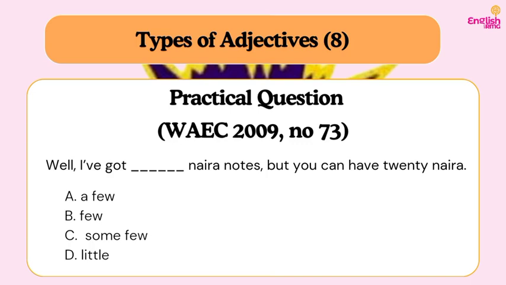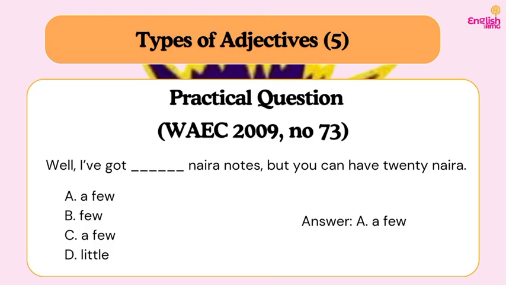Don't get confused. Do you understand? So now, is it enough or not enough? They said you can have. If the person is willing to give out, that means it is still enough. Do you understand? So we are going to look out for the enough count noun quantifier, which is a few. So we cannot say few because the person has enough to give out from. We cannot say little because naira notes are countable. Do you understand? They are count nouns. You can count your notes when you have them, whether in naira or any other currency. So the answer is what? A few.